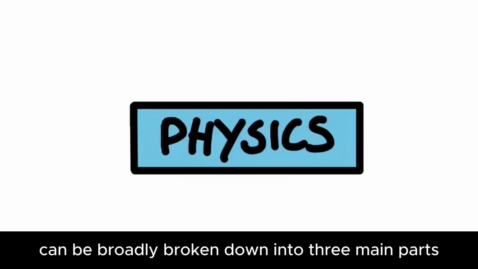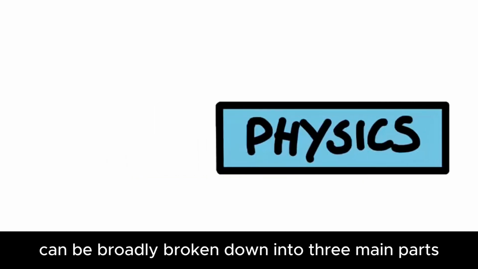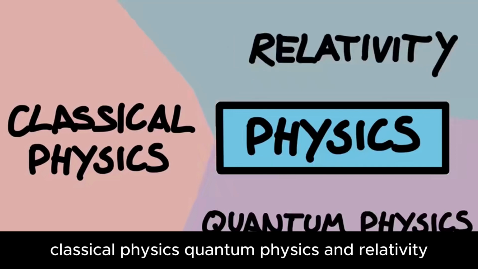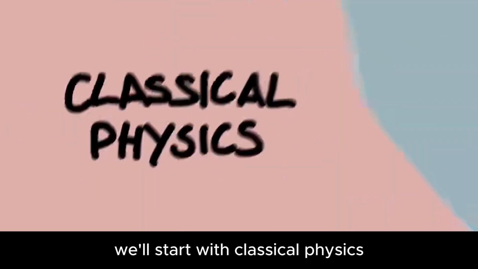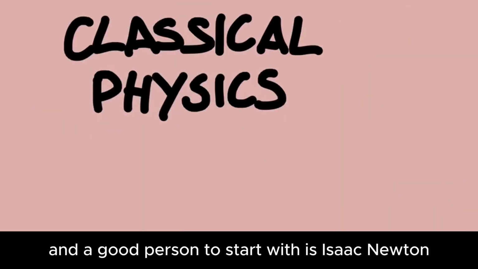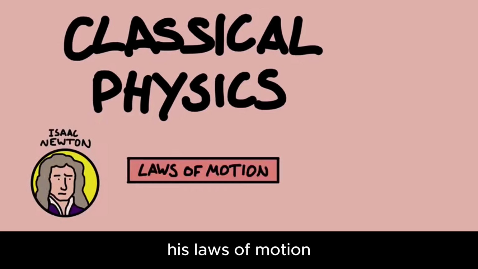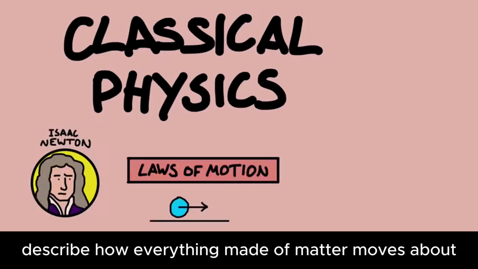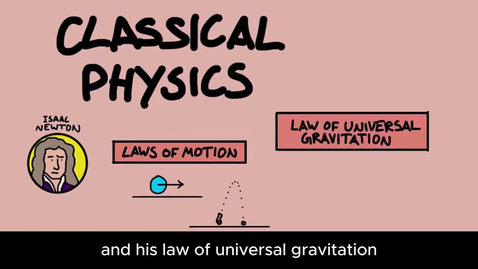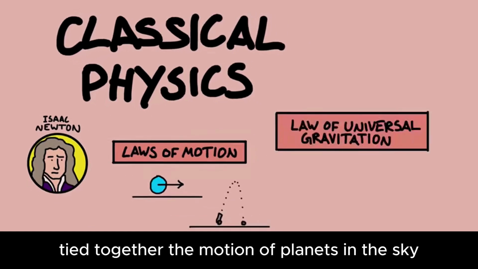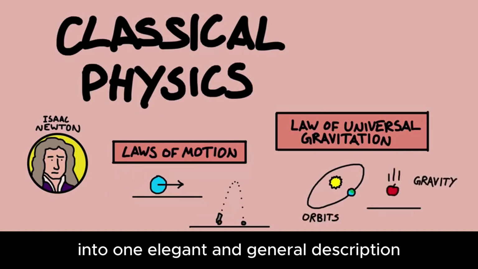Physics can be broadly broken down into three main parts: classical physics, quantum physics, and relativity. We'll start with classical physics, and a good person to start with is Isaac Newton. His laws of motion describe how everything made of matter moves about, and his law of universal gravitation tied together the motion of planets in the sky with the falling of objects on Earth into one elegant and general description.